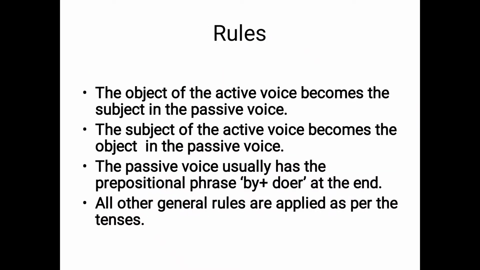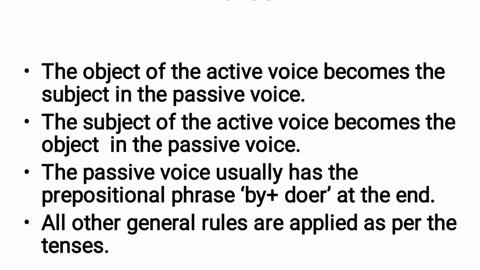First we will see what the rules are while changing an active sentence into passive voice. So first of all, the object of the active voice becomes the subject in the passive voice. For example, in the previous sentence, the peon opened the gate. In this sentence, what is the object?